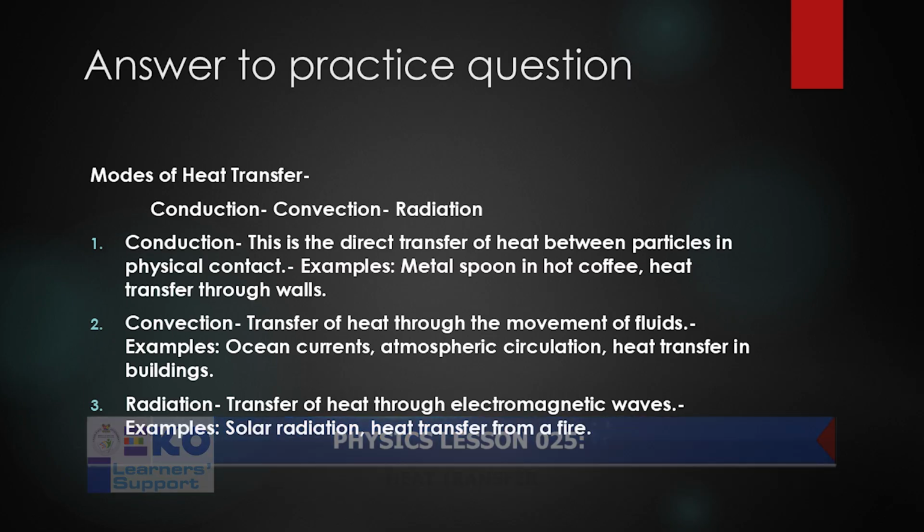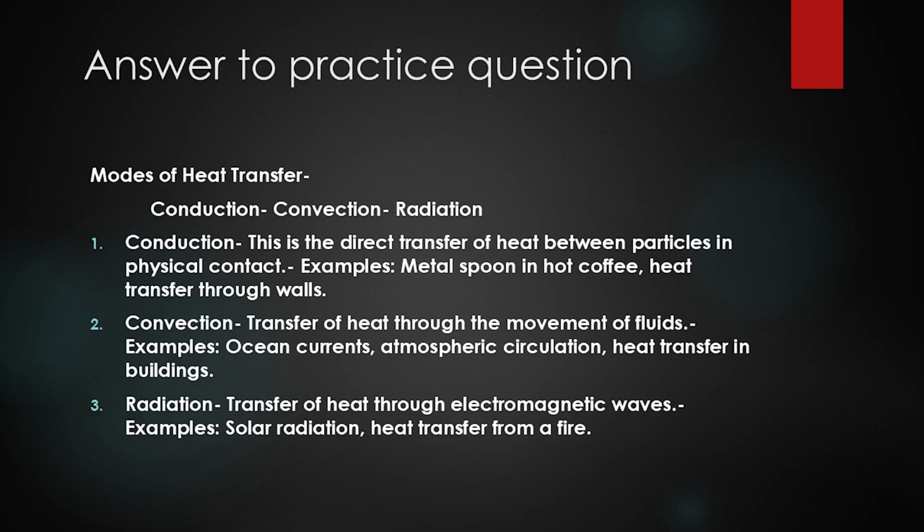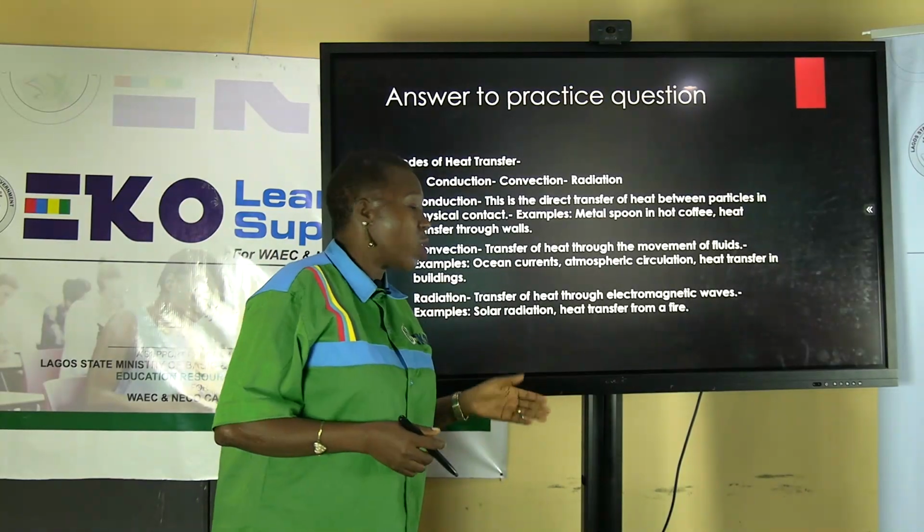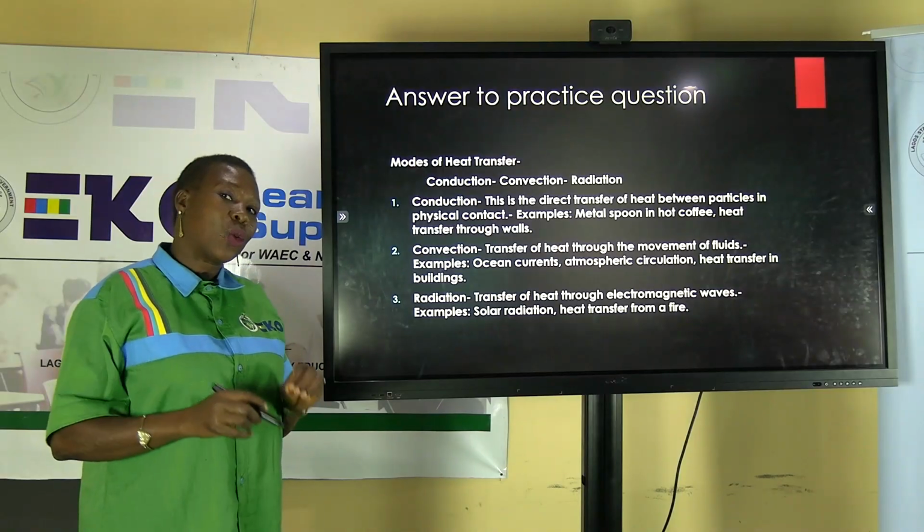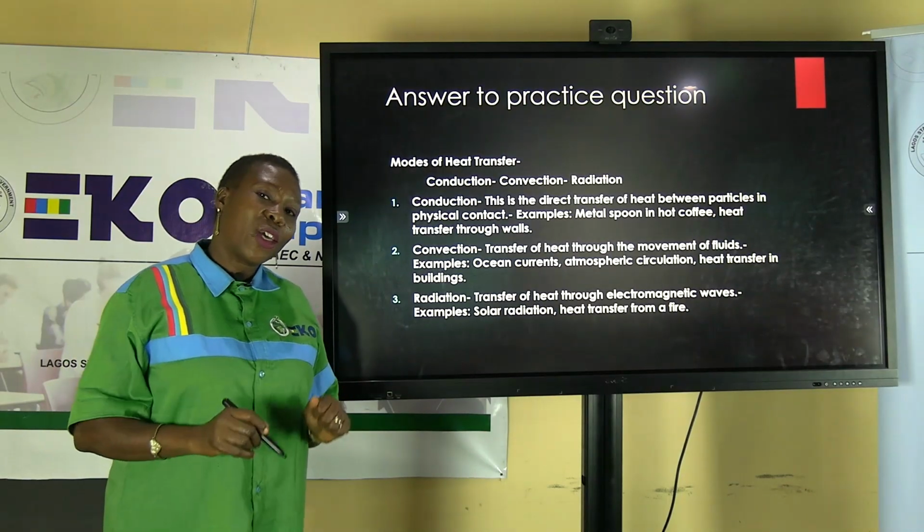Convection, which is the second mode of heat transfer, we said transfers heat through the movement of fluids. So this occurs in the fluid itself as heat is being applied to it. Examples are the land and sea breeze, atmospheric circulation, and heat transfer in buildings. And for radiation, we said it's the transfer of heat through electromagnetic waves. A very typical example is solar radiation, and heat transfer from any source of fire. Thank you.